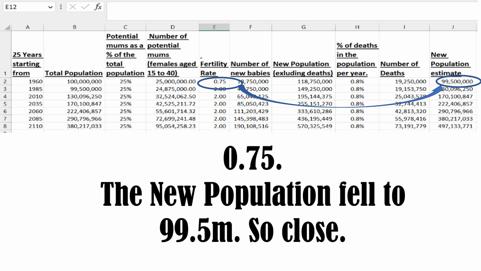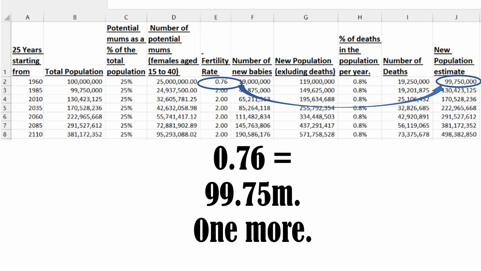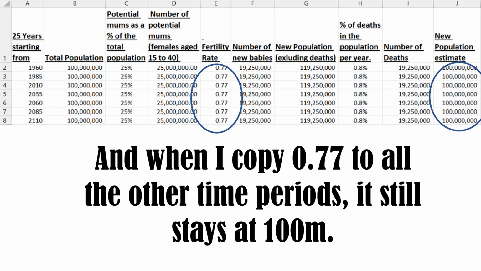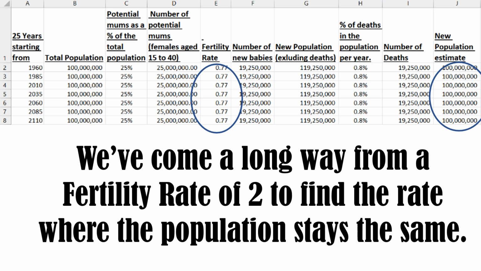0.75. The new population fell to 99.5 million, so close. 0.76 equals 99.75 million. One more. 0.77, perfect. The population stays at 100 million. And when I copy 0.77 to all the other time periods, it still stays at 100 million. We've come a long way from a fertility rate of 2 to find the rate where the population stays the same.